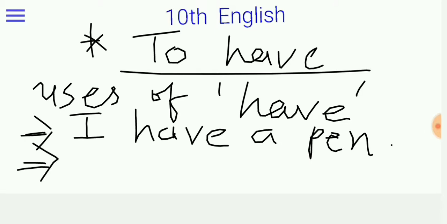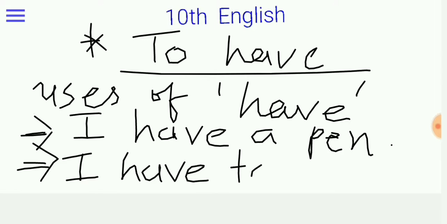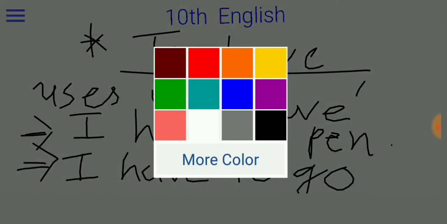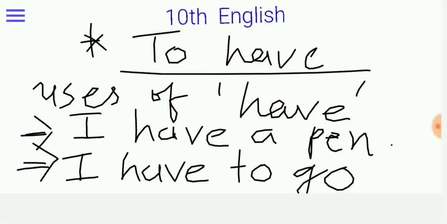And the second, I have to go. Here students, you can see we have used have for two purposes.